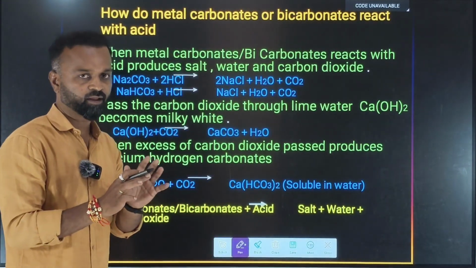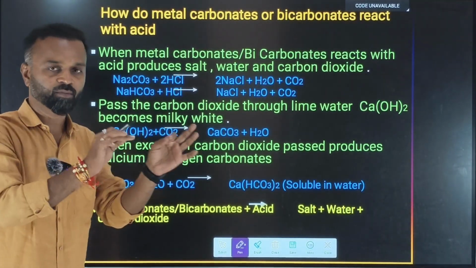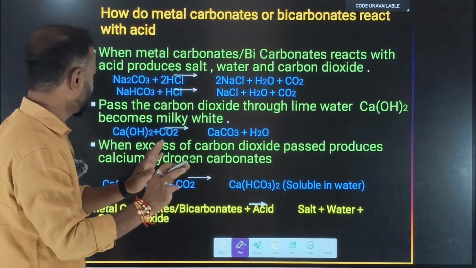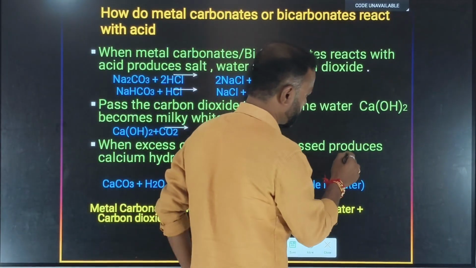We all know that acids and acids will not react, and bases and bases will not react. Acids will react with a base, or a base will react with an acid. One thing you can remember, you can write it down in your rough book if you want.